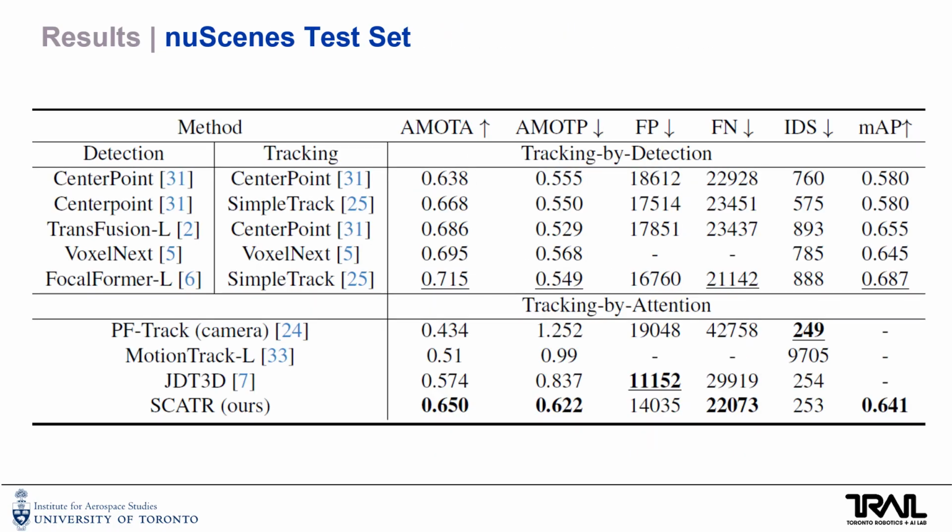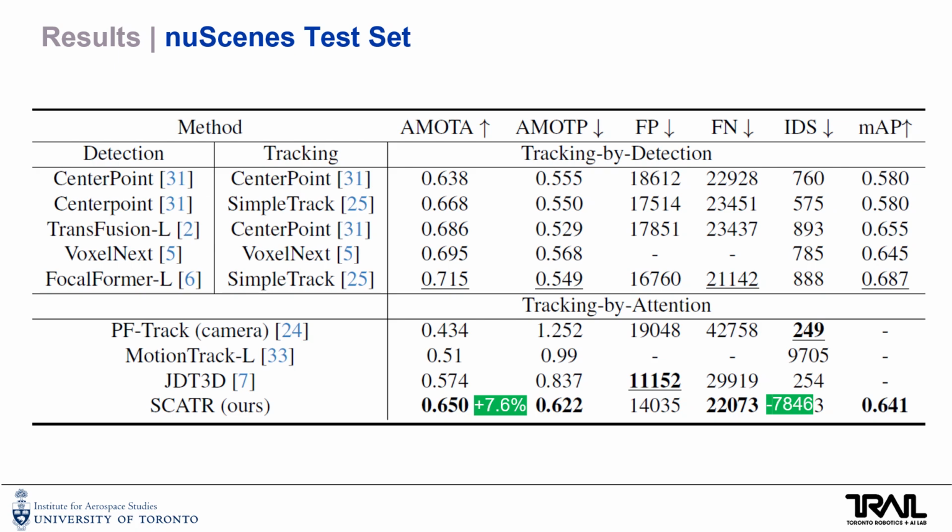Here we have the results compared to the previous LiDAR tracking by detection and tracking by attention methods. We see that SCATR outperforms the previous state-of-the-art LiDAR tracking by attention method, JDT3D, significantly on the A-mode metric and the false negative metric, significantly reducing the number of false negatives from almost 30,000 to about 22,000. This significantly closes the gap between LiDAR TBA and TBD, beating Centerpoint but still doing worse than SimpleTrack.